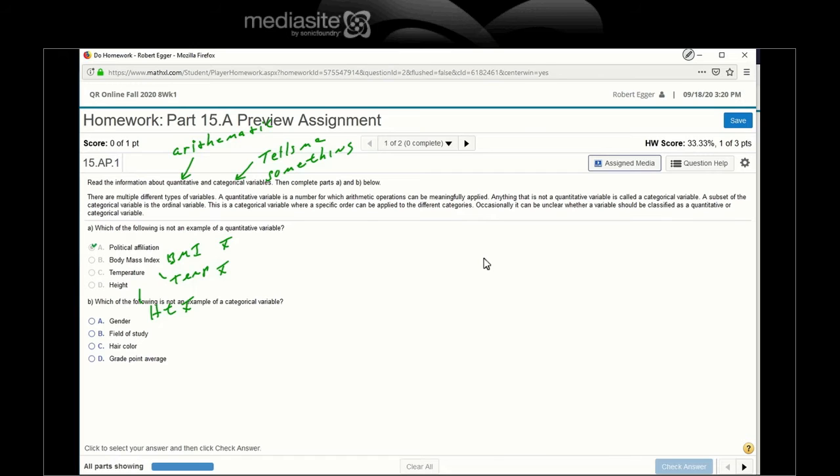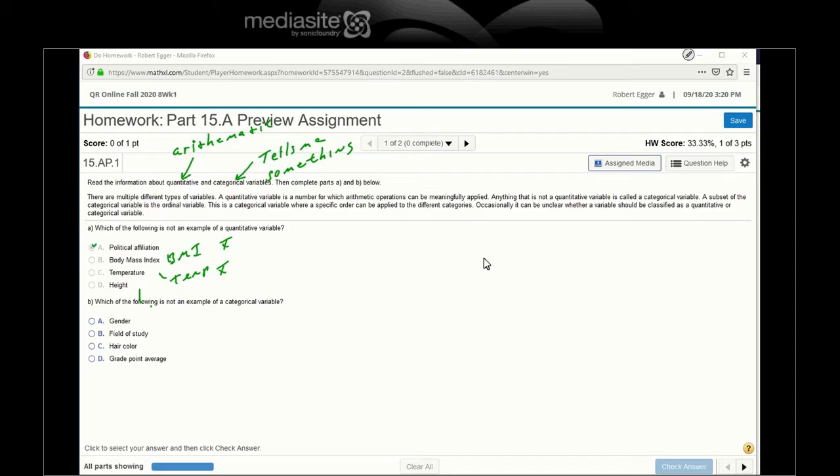Okay. And which of the following is not an example of a categorical variable? So which of these can I not take an average on? Which one is a descriptor that tells me some quality about the subject? Is someone's gender pigeonholing somebody into a bucket, male, female, or is that something I can add up and somehow find an average gender?